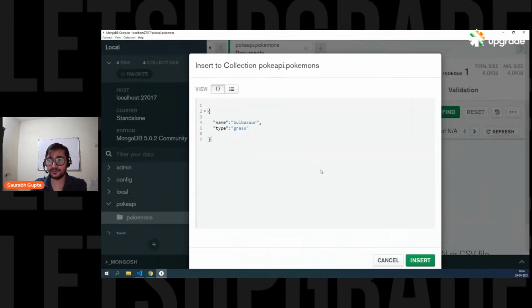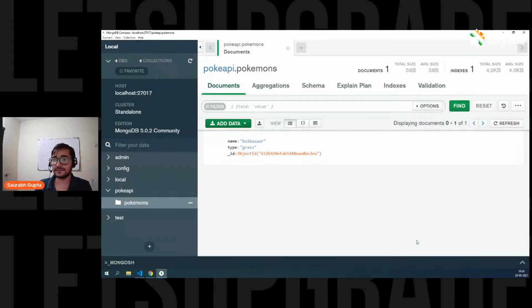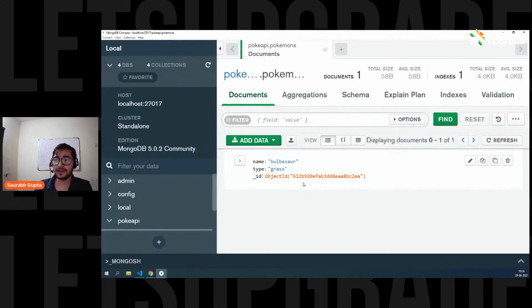Now let me zoom out again because I need that button. And here we go. Insert. And that's it. I hope everyone can see it, right? Here we have the first document. Name Bulbasaur, type grass, and there is one more thing that MongoDB adds internally for you. That is this ID property, which is simply an ID that is stored here. Just like SQL, you have IDs for all the records so that your record can be uniquely identified.